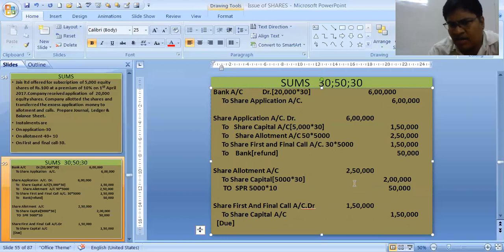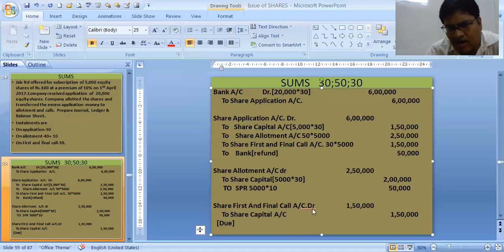Already we have received the money. You also see one more thing: however much share allotment is debited, that much is already credited, 2,50,000 and 2,50,000. For first and final call, we are transferring to the capital 1,50,000, 1,50,000.